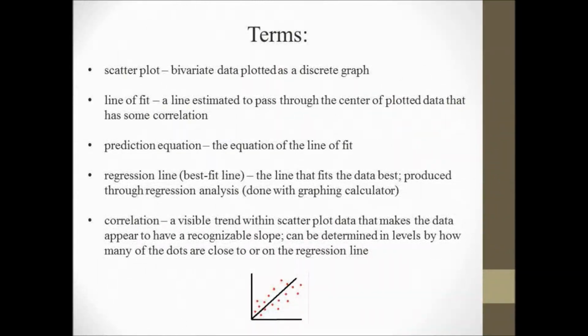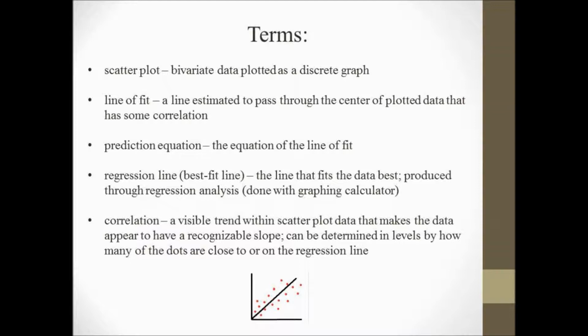This is the main vocabulary that you'll need to know for this topic. Scatter plot: bivariate data plotted as a discrete graph. The line of fit is a line estimated to pass through the center of plotted data that has some correlation. Prediction equation is the equation of the line of fit.